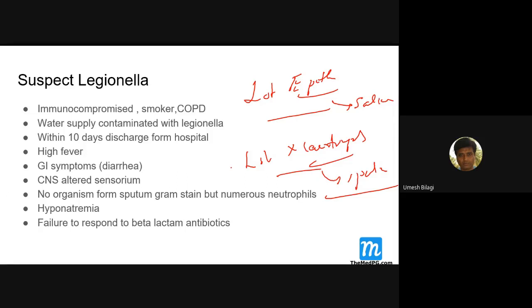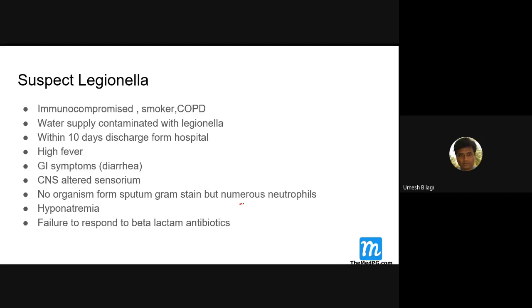So if the sputum has got a lot of neutrophils, that means there is acute infection going on. Then they'll start searching for your organisms there. Here they'll get a lot of neutrophils, but the gram stain is negative. Then you suspect Legionella. And if an old age patient admitted for some fracture develops hyponatremia, pneumonia, then you suspect Legionella. That's what they're telling you. Failure to respond to your beta lactam. These don't respond to beta lactam.